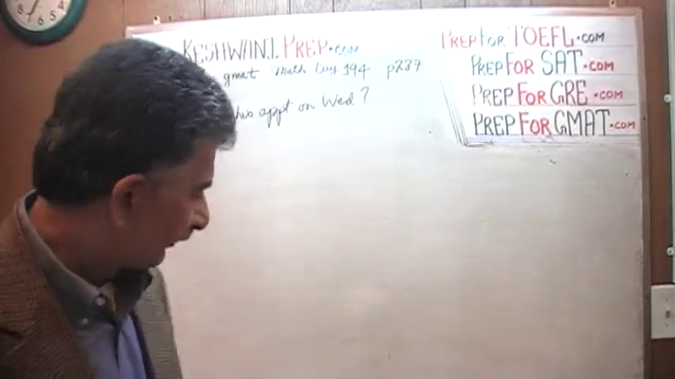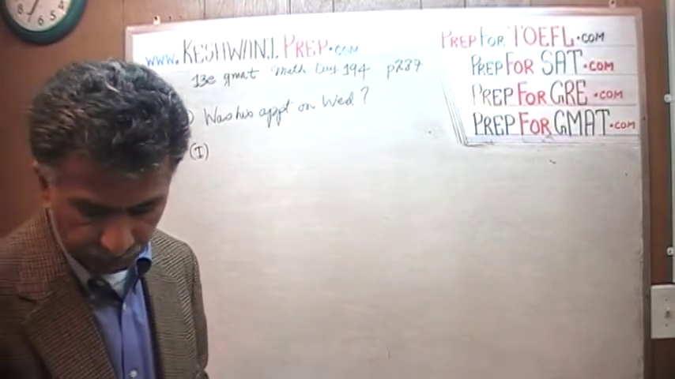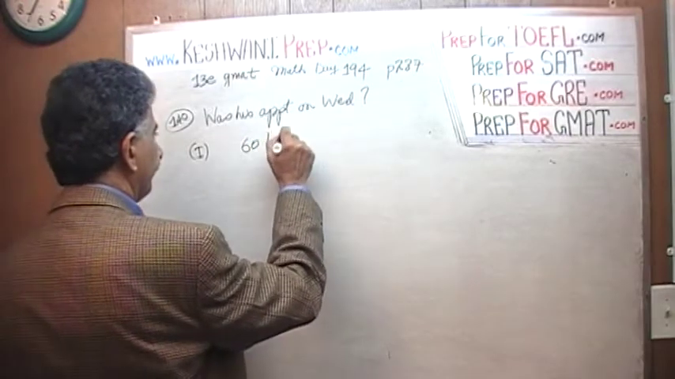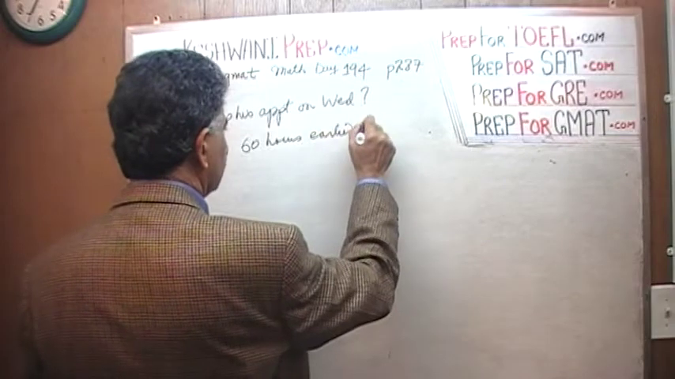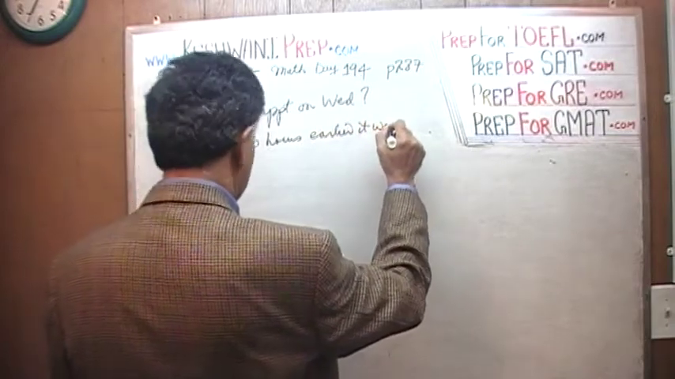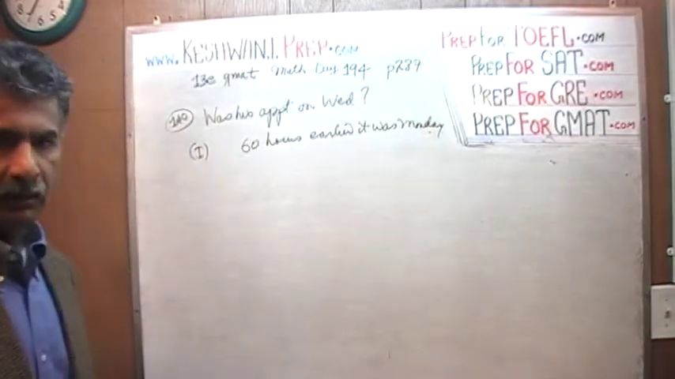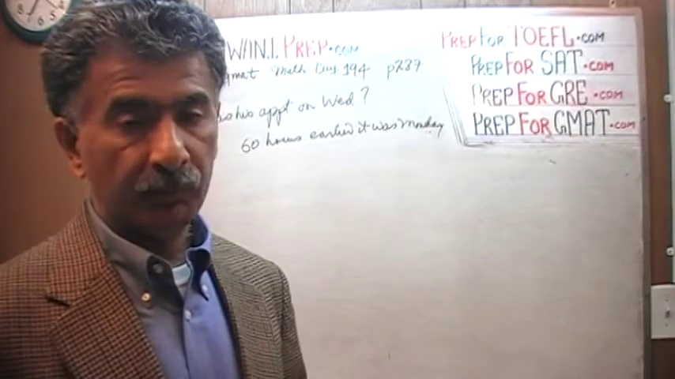Let's see what they tell us in the first statement. They tell us that exactly 60 hours before the appointment it was Monday. So 60 hours earlier it was Monday. That is given to us. What we do not know is what time on Monday. It could be any time on Monday.